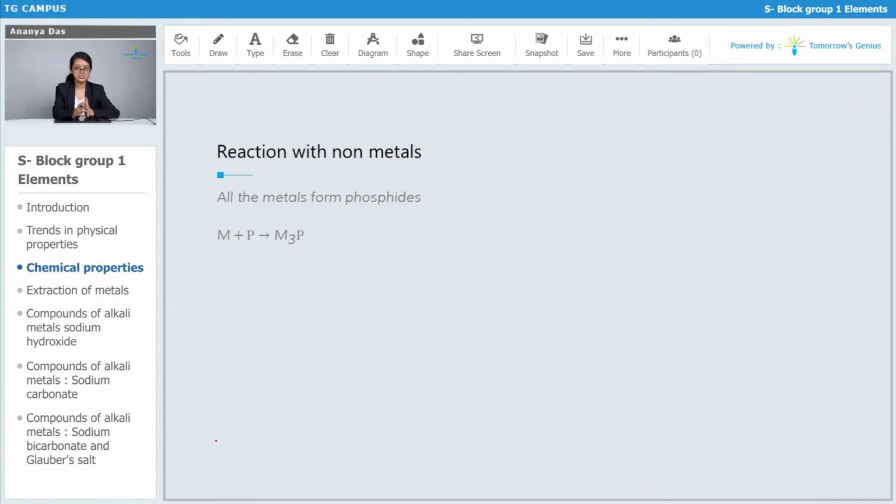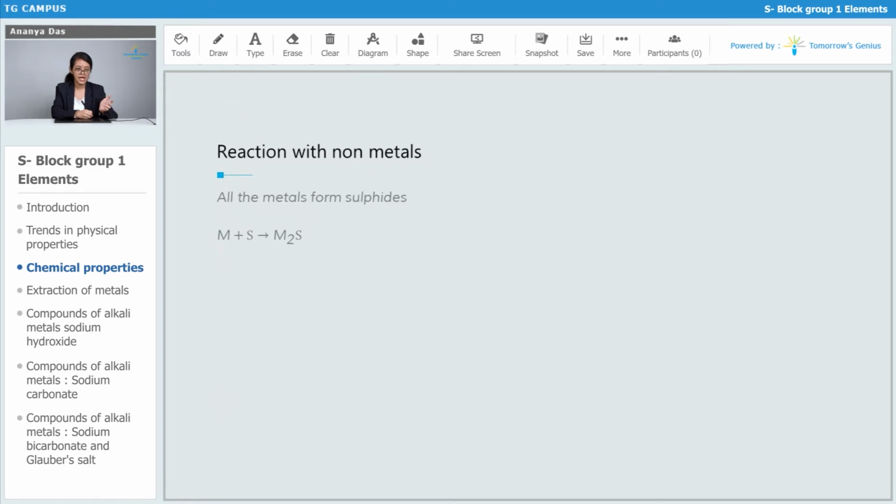All of the alkali metals react with phosphorus to give the phosphides of the general formula M3P. Similarly, all of them react with arsenic to give arsenides of the general formula M3As. And all of them react with Sb to give the general formula M3Sb.